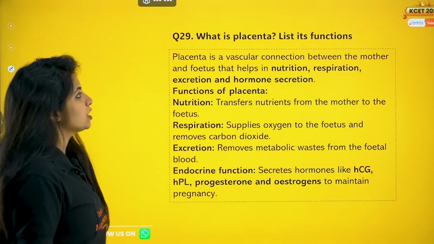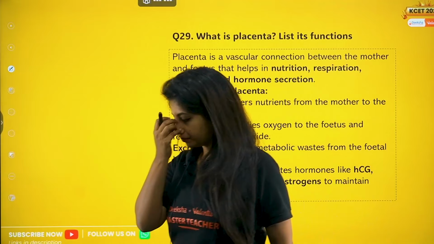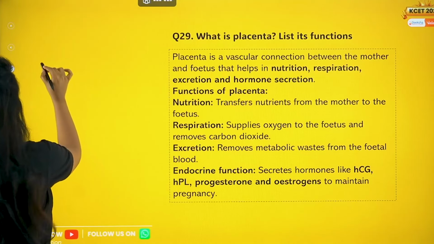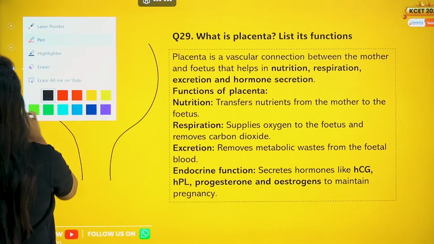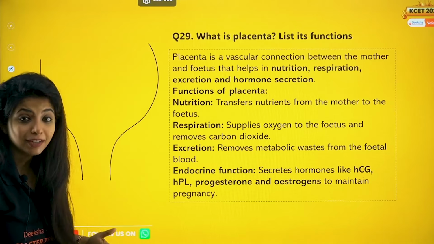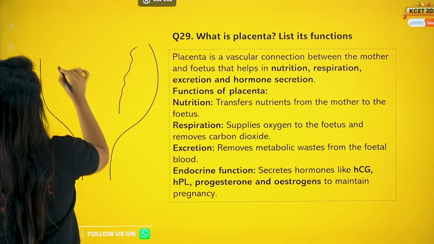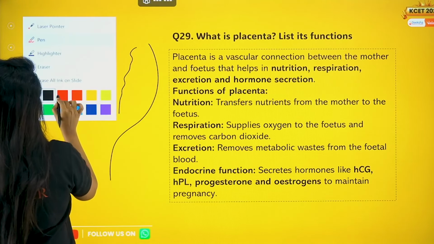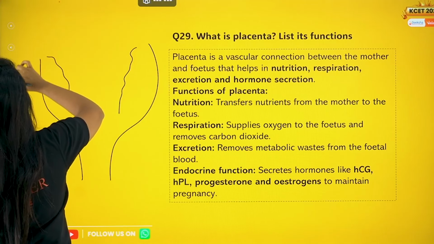Now, next question. What is placenta? List its function. What do you think is placenta, my dear children? So basically, this is the uterus, right? Now the baby comes, the baby does not form directly. You have the embryo being formed. There is one stage of the embryo, you call this stage the blastocyst stage. I'll tell you a unique feature about the blastocyst stage.